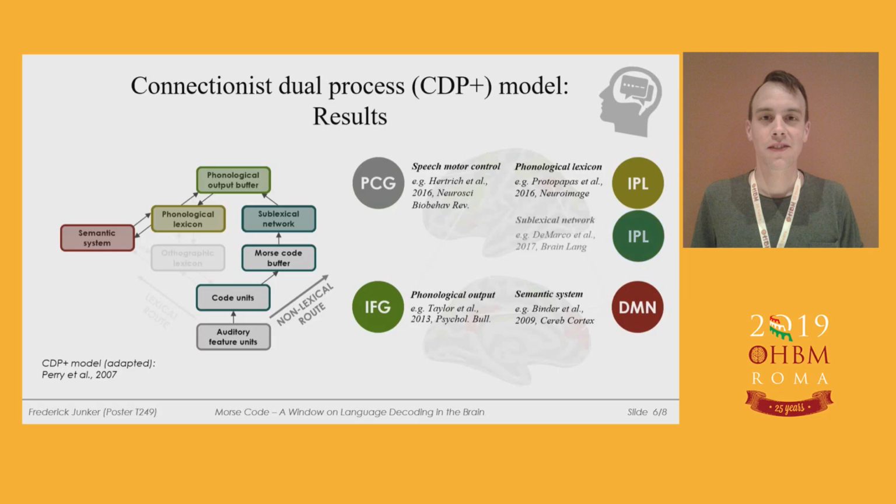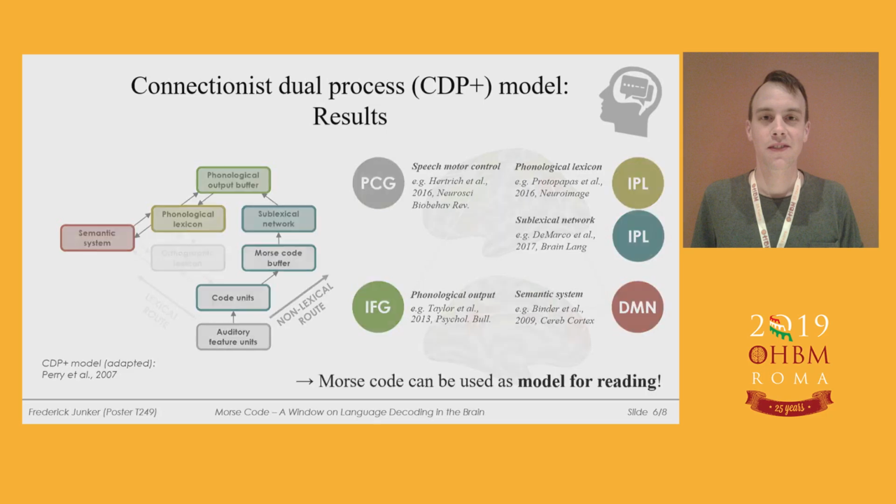In addition to the phonological lexicon, there's also evidence that relates the inferior parietal lobe to the sublexical system and single grapheme to phoneme conversions. Nevertheless, there's also evidence supporting different solutions. There's evidence for an involvement of the frontal cortex in sublexical components, as well as evidence for different mappings in the parietal cortex. What to conclude here is that decoding Morse code relies on the same regions that are also necessary for processing written language. Although Morse code is based on auditory sequences and therefore differs to visual letters, it can be used to investigate the processes of reading.